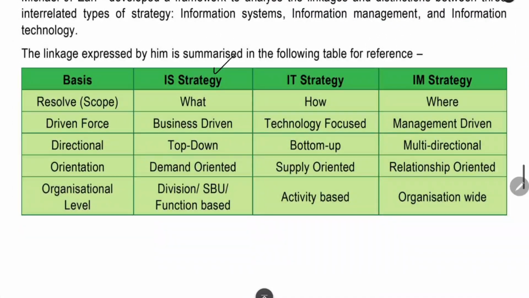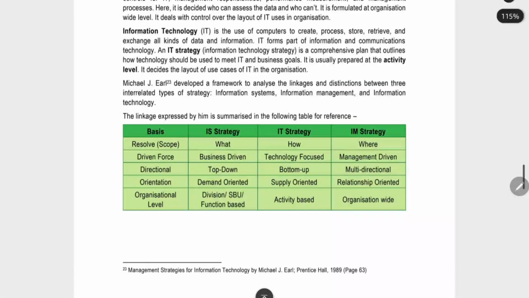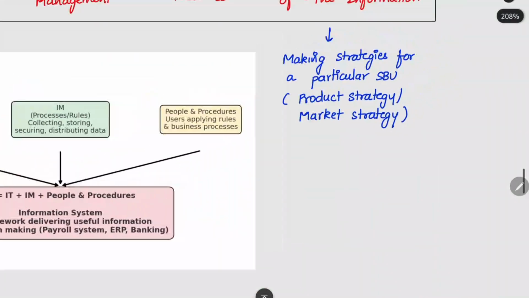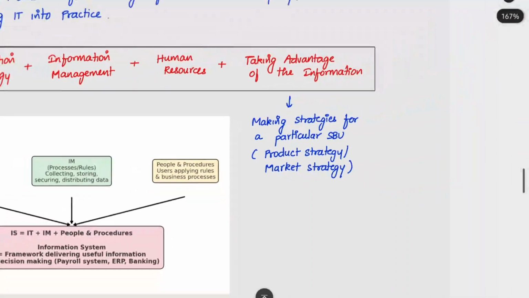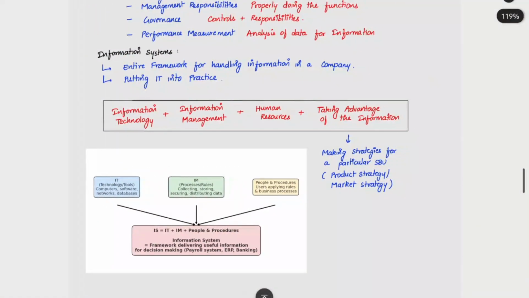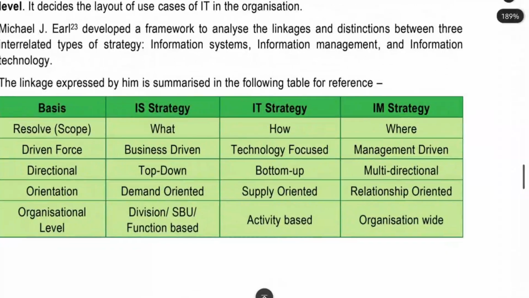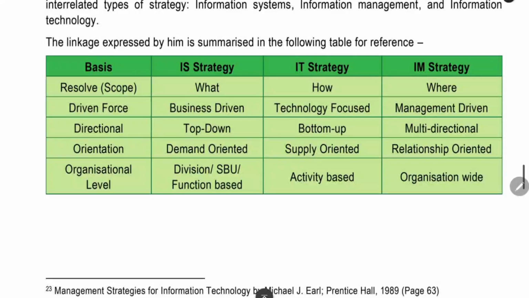Now IS strategy. What is the IS? IS meaning information system. Strategy means we will be creating a strategy based on the data which we are getting. The strategy which we saw here, for a particular SBU, we will be making the strategy. That strategy will be made by the top management by analyzing the information. So it will be flowing from the top management to the lowest employee. It will be coming downstream. So it will be a top-down approach.